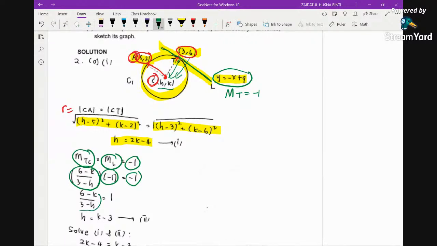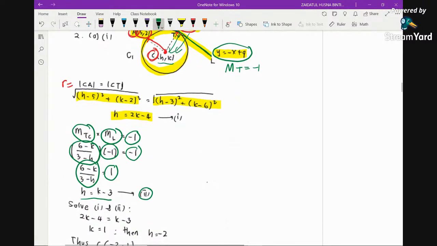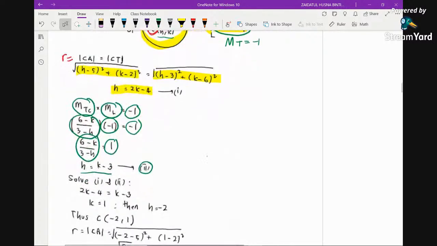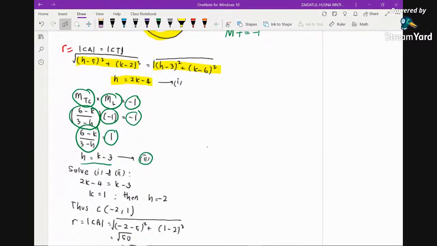With this we can conclude that the fraction is equal to 1, and then cross multiplying will give you h equals k minus 3. So this is the second equation, and solving these two simultaneously, you'll be able to get the values of h and k, and then you find your center.